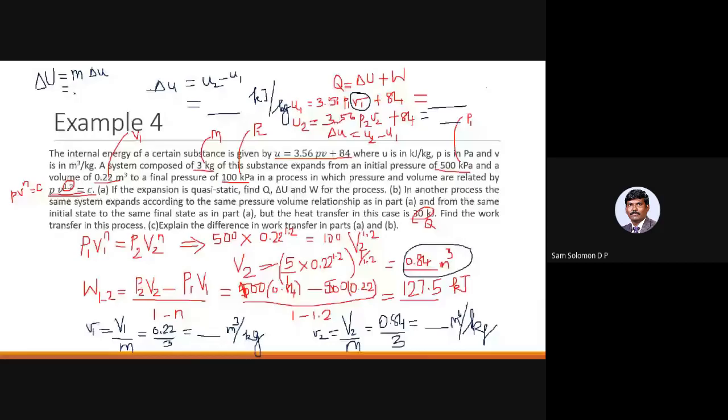That will give you the change in internal energy. What we have got till now is the change in specific internal energy. So multiply it with mass, then you will get delta capital U. Once you get that, you will be able to compute the value of Q. Now you can say Q is equal to delta U plus W, and estimate the value of Q.